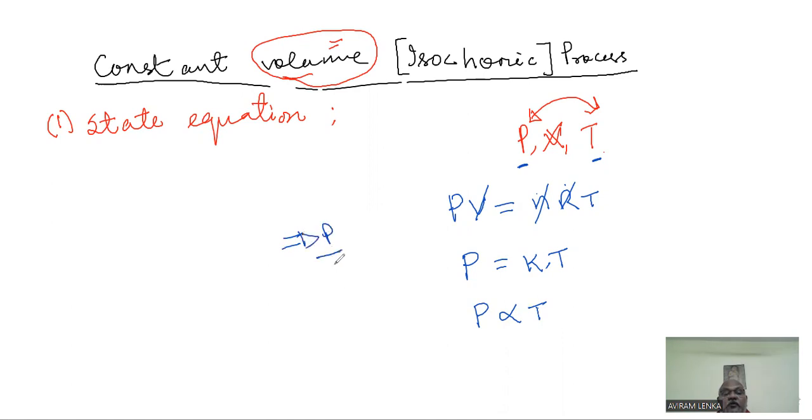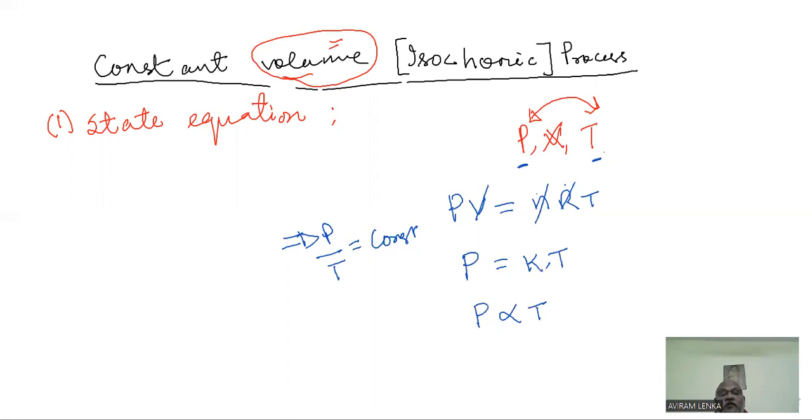Pressure by temperature is constant. Are you getting me or not? I think I am clear because these are school level mathematics. So that is the state equation. Here the state equation is pressure by temperature is constant, or P equal to KT, where K equal to Nr by V.